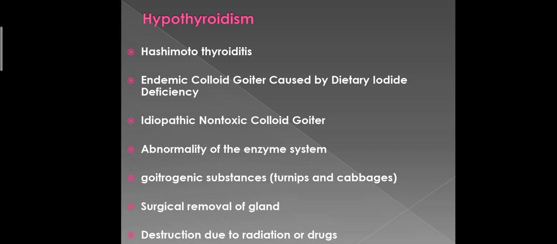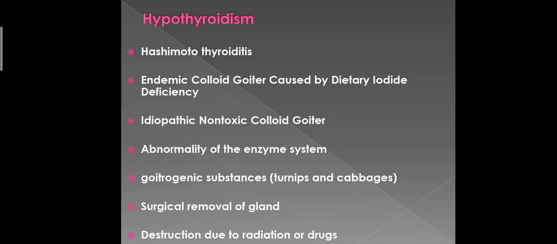The thyroid gland of most of these patients first demonstrates autoimmune thyroiditis, which means thyroid inflammation. So this condition is known as Hashimoto's disease or Hashimoto's thyroiditis.